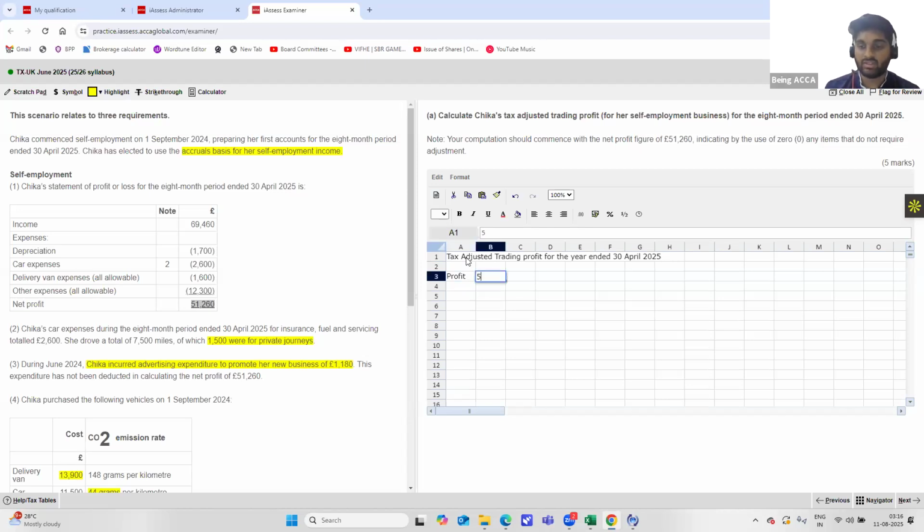Profit is 51,260. Next, since depreciation is a non-cash expense, it should always be added back. So add back depreciation. Depreciation is how much? 1,700 should be added back.